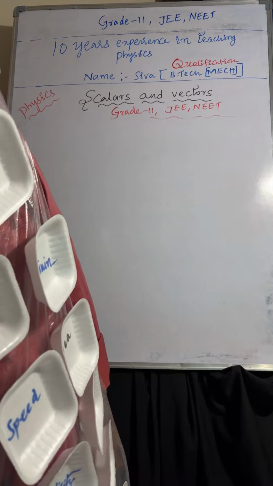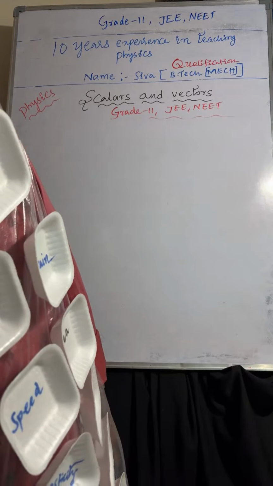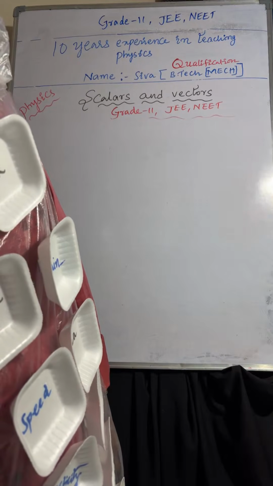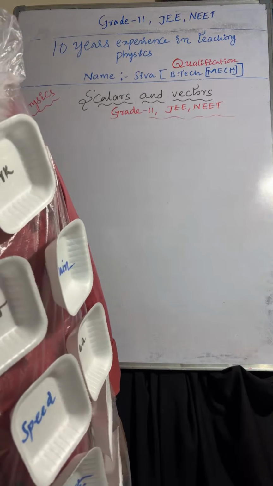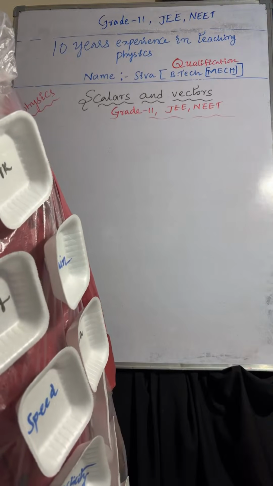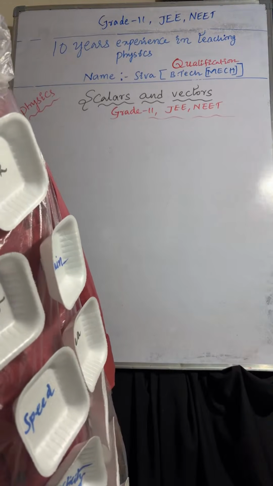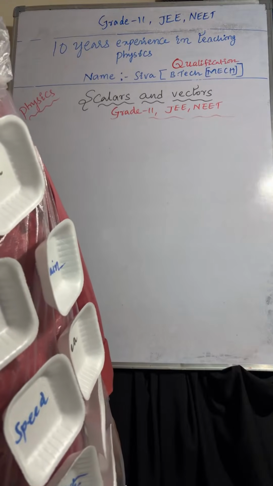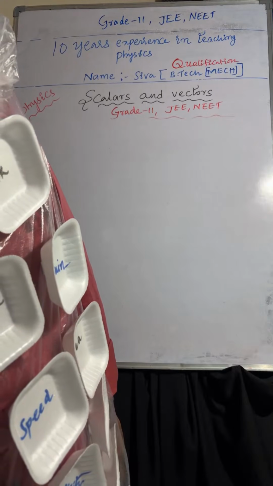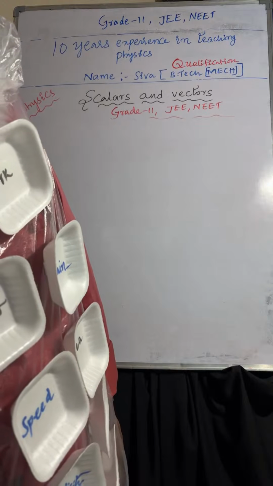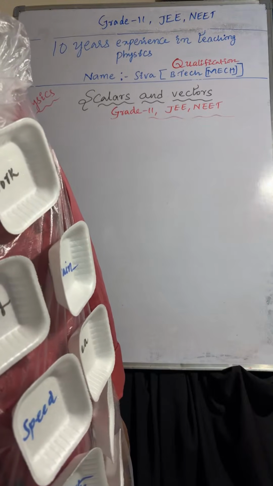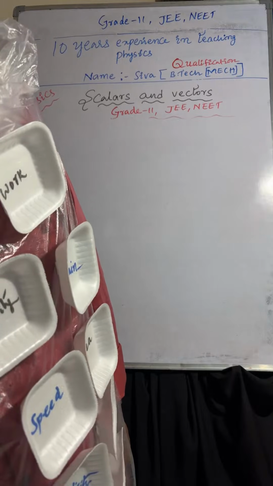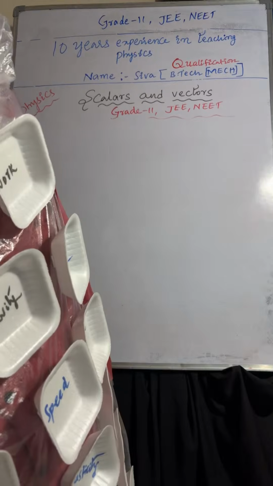The physical quantity which has only magnitude is called a scalar quantity. The physical quantity which has both magnitude and direction is called a vector quantity. Understood? Scalar and vector.